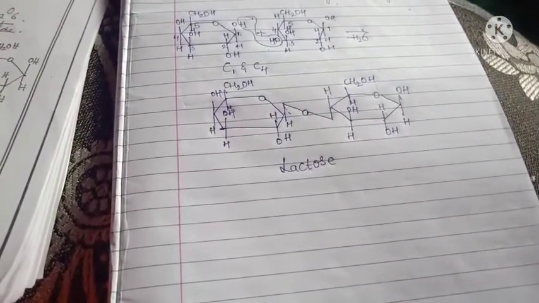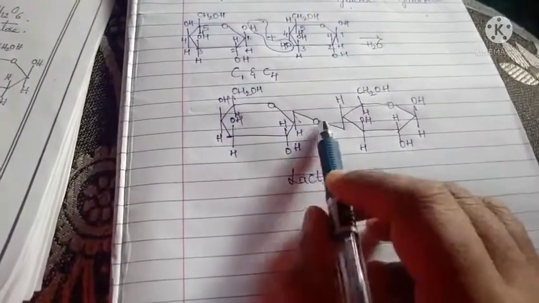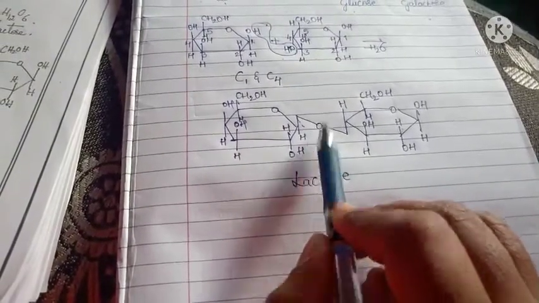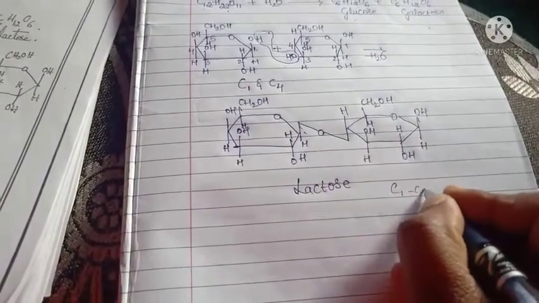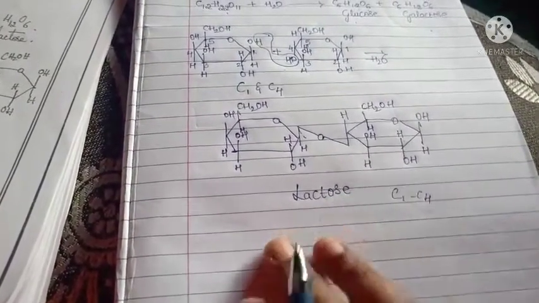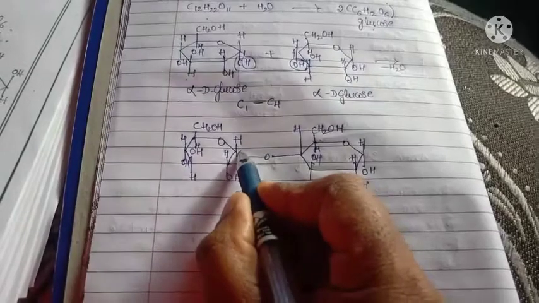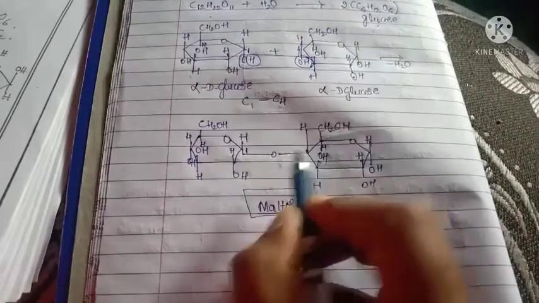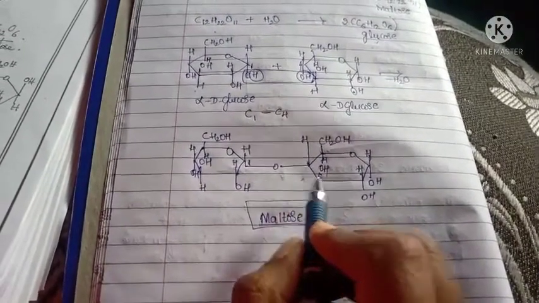The glycosidic linkage is very important here: C1 and C4. In maltose also we take C1 and C4 as the glycosidic linkage, but the OH changes to a different position.